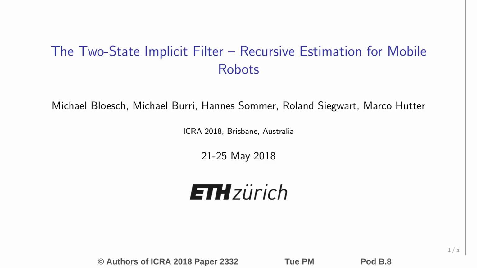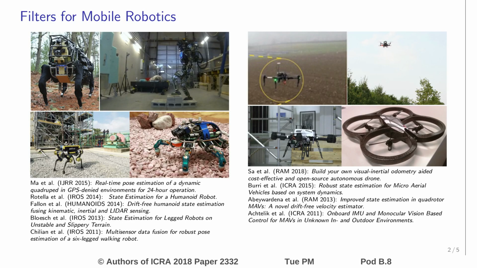In this work, we present a novel recursive filter approach that allows higher modeling flexibility. Filters are still widely used in mobile robotics, and recent work in state estimation for robots such as legged robots or aerial robots still strongly relies on filter-based approaches. However, if we consider the type of information these platforms may use, we can observe a high variability in terms of sensor modalities, system dynamics, or prior information.